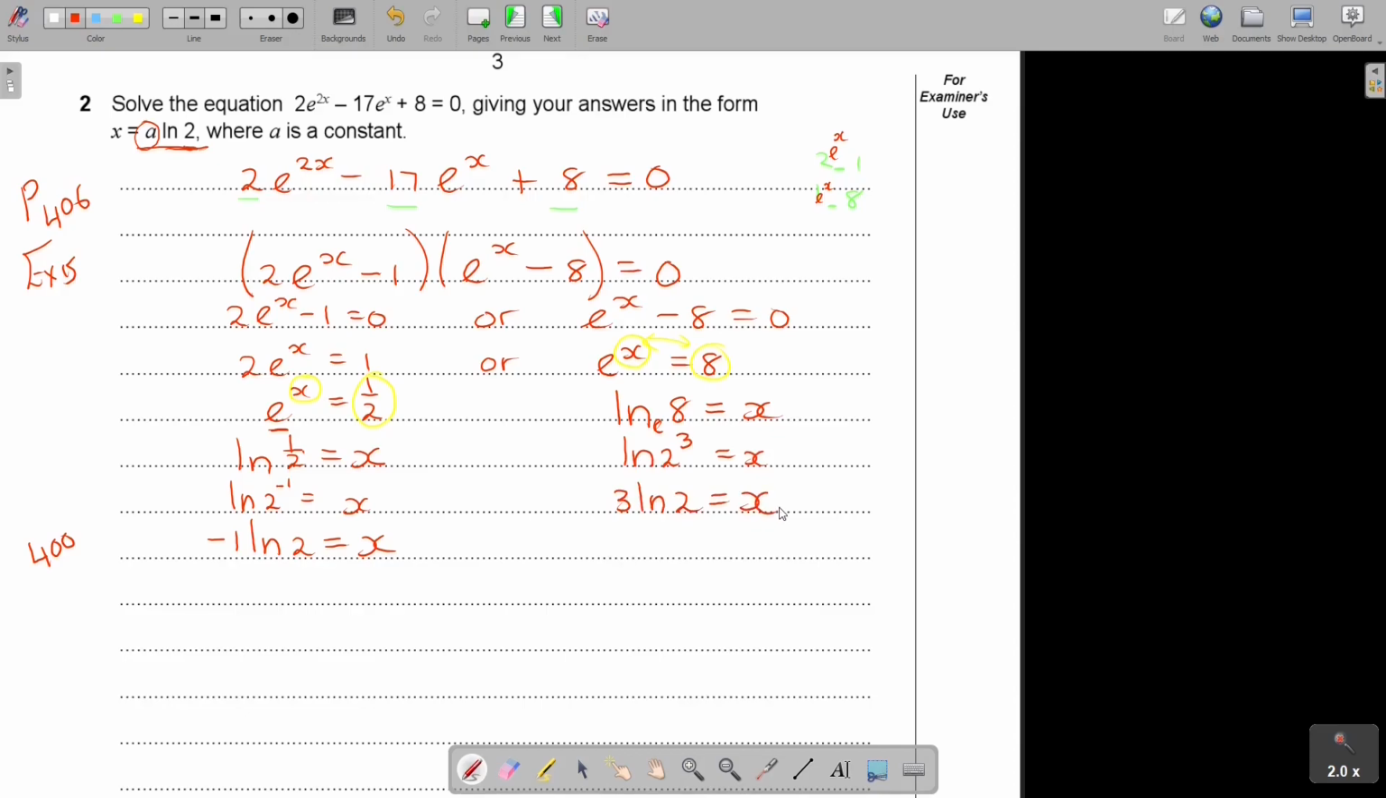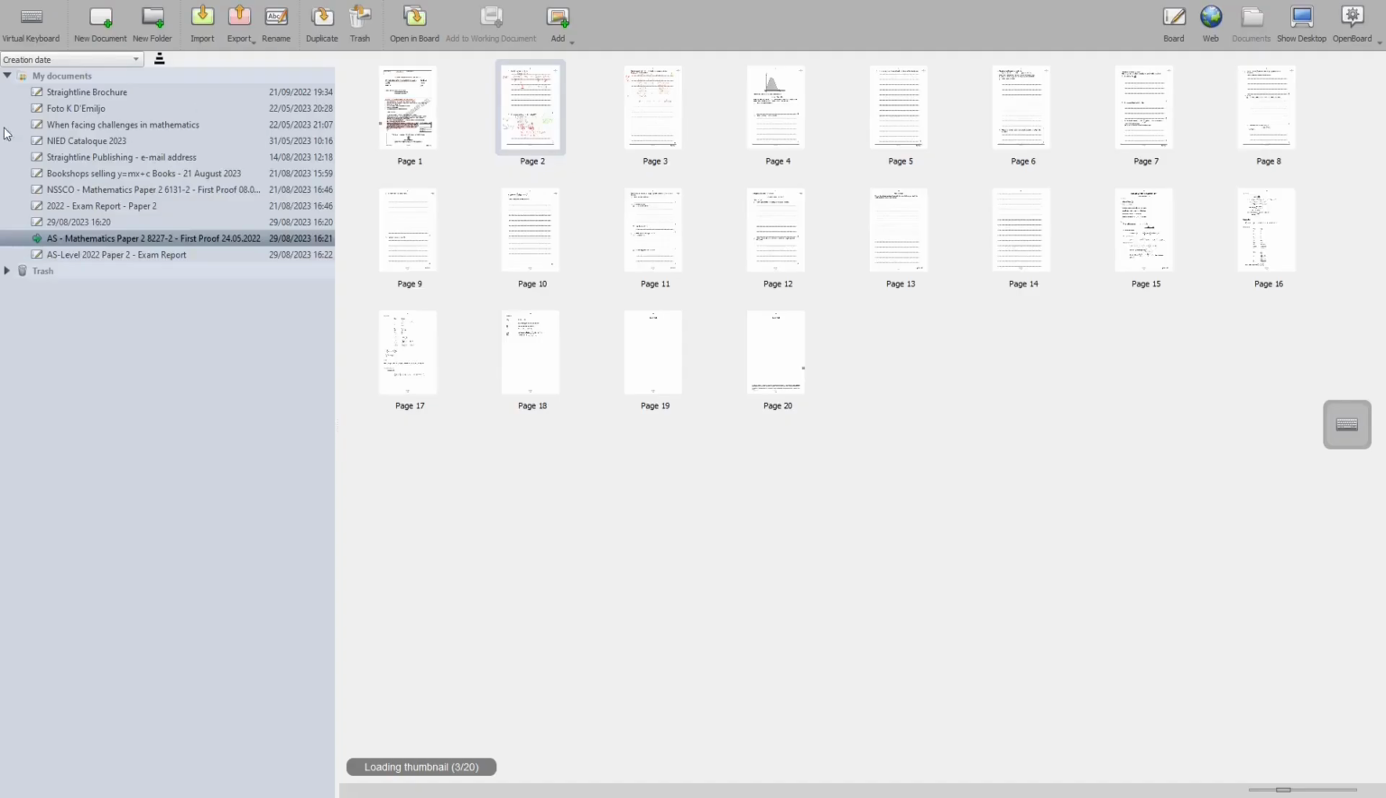Okay, and that's 2 answers. So it's going to be this, or it's going to be this. You can even end by saying x is equal to negative ln 2, or x is equal to 3 ln 2. And that was the answer. Let's go to the exam report and see what they tell us there.